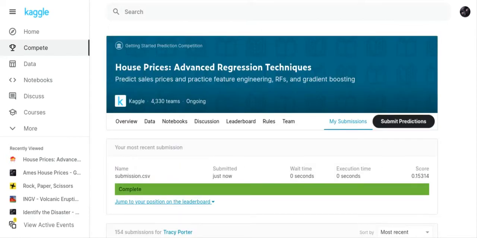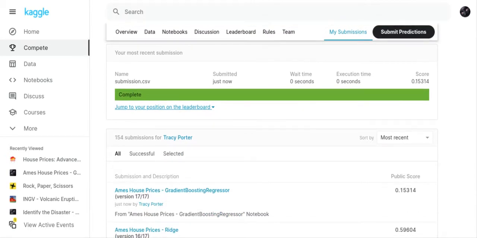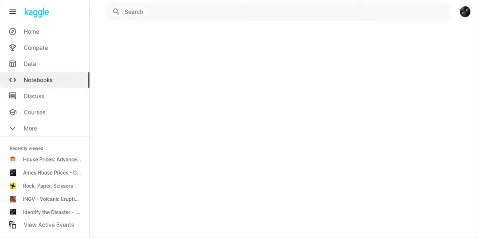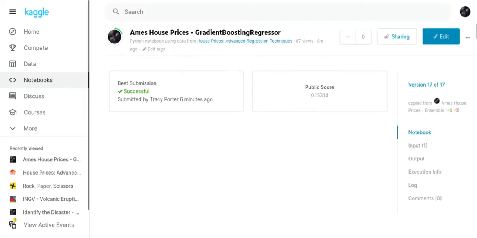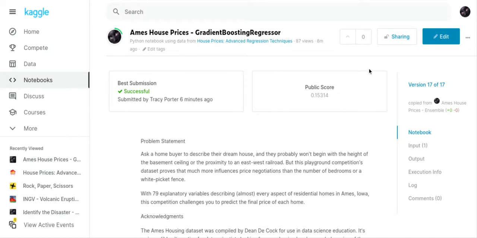But I've done some more work on Ames house prices, and this isn't an ensemble. I wanted to go over this with you because I've learned some more about sklearn, and I wanted to share that with you and do a code review.